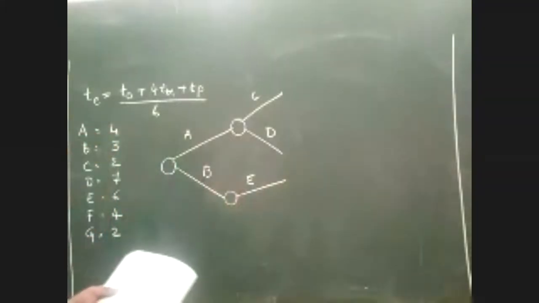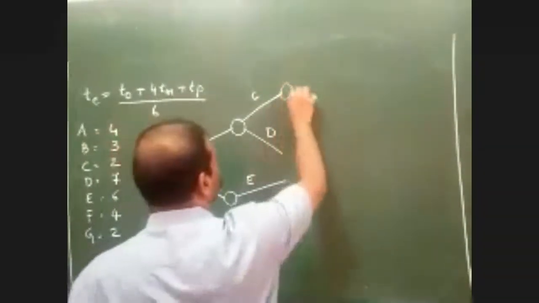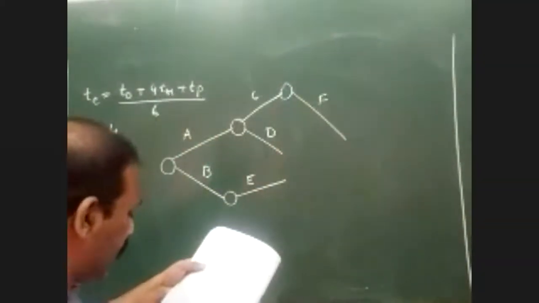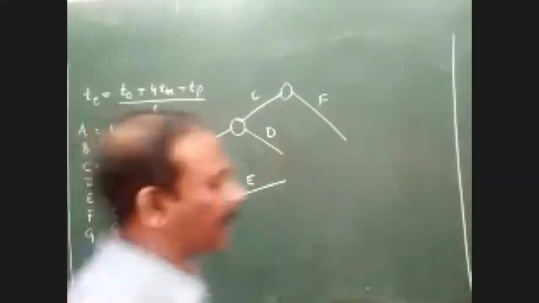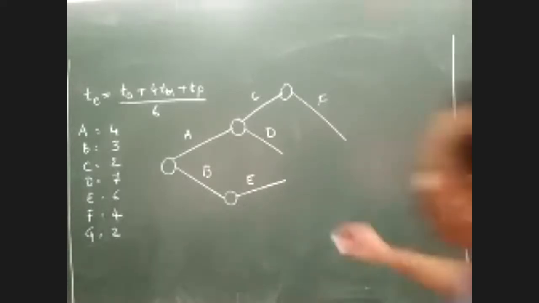Okay, and then after activity C we have F. And finally, after activities D and E, it is G. Can I join D and E directly, or should I introduce a dummy activity? We can join, sir. Yes, we can join because they are coming from two different points.